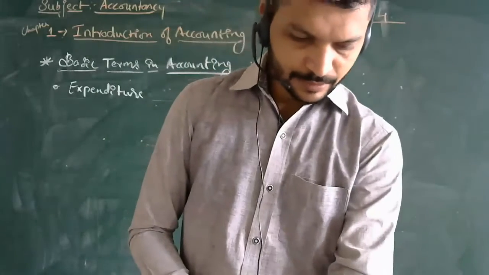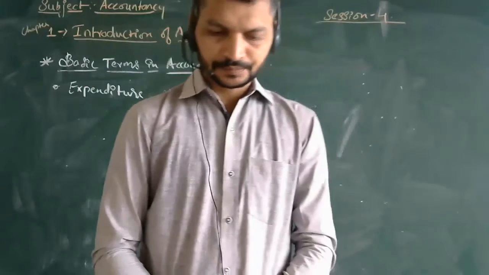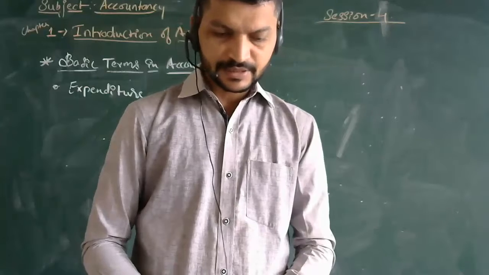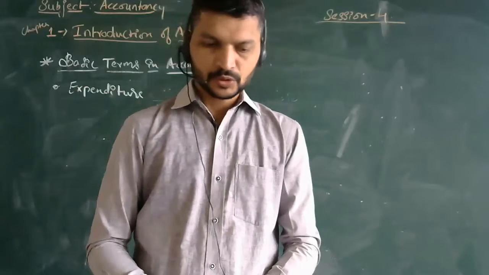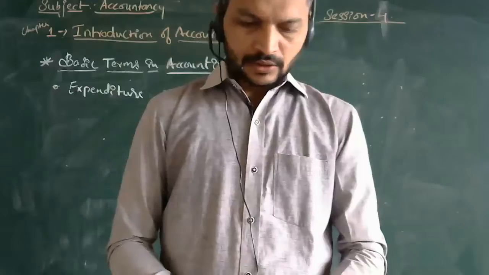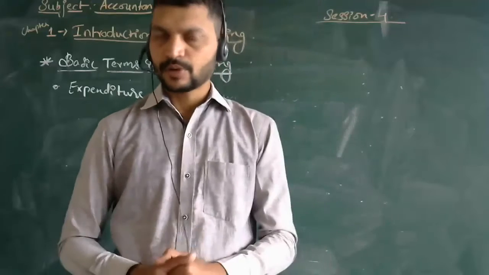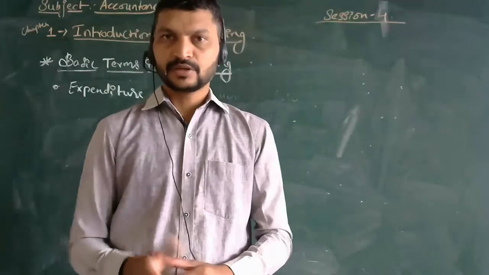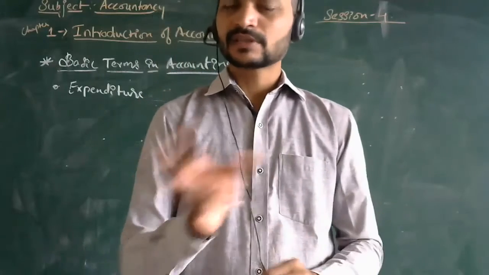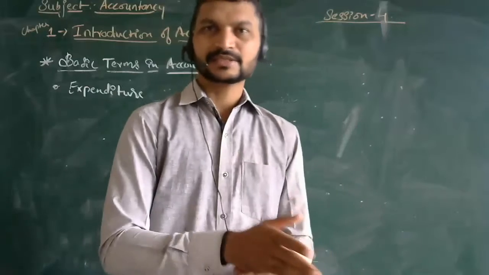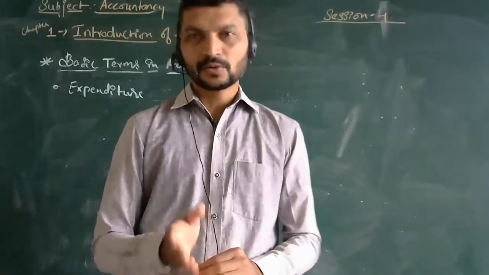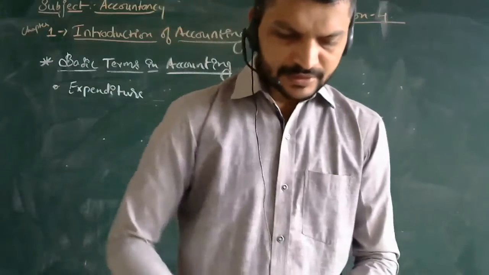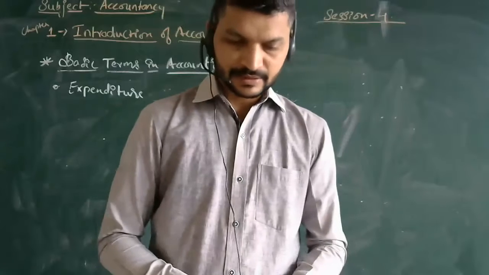See, for example, the benefit of expenditure exhausted within a year is treated as expenses. Expenditure treated as expenses is also called revenue expenditure. For revenue purpose, to earn revenue, we make the expenditure. That is what few of the words are similar, what I said. Expenses we will be considering as expenses only, but this will be for the benefit purpose. Then it is treated as expenses. That is what expenses, revenue expenditure.